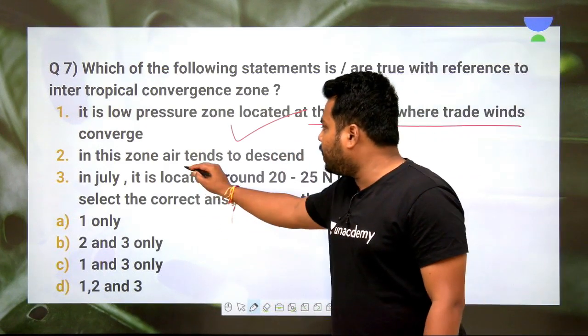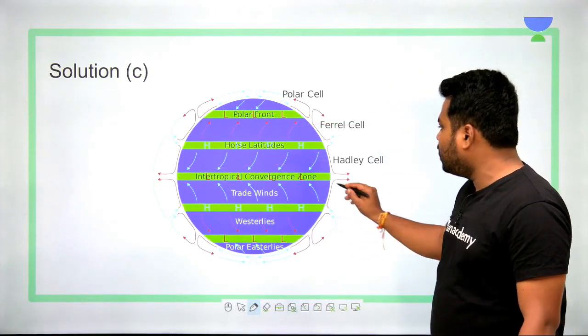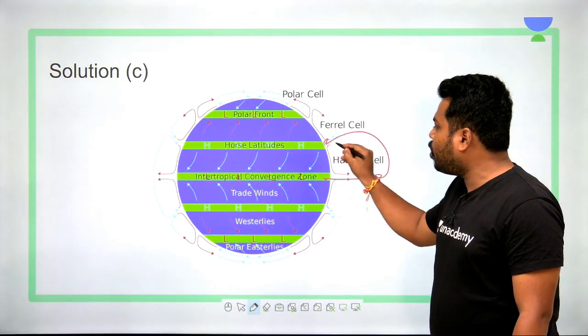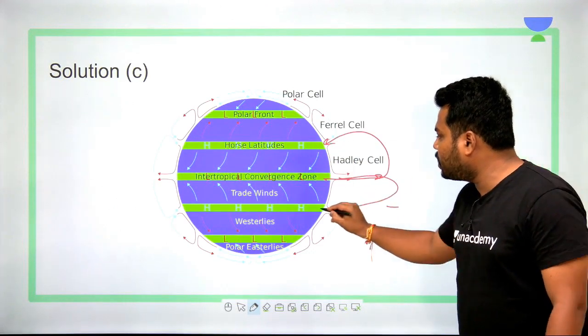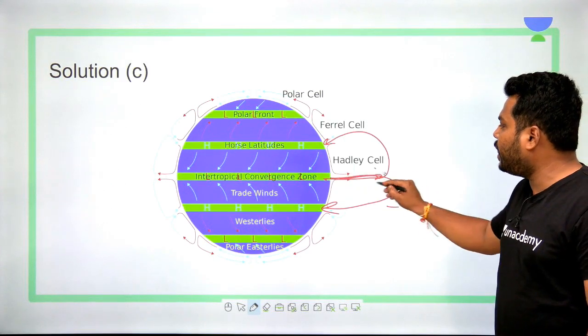In this zone, air tends to descend. In this zone, what generally happens is, are you seeing this? Here air is moving upwards and it is trying to descend at the horse latitudes. It is trying to descend at the Tropic of Capricorn regions. Hence here we have an ascending air column.